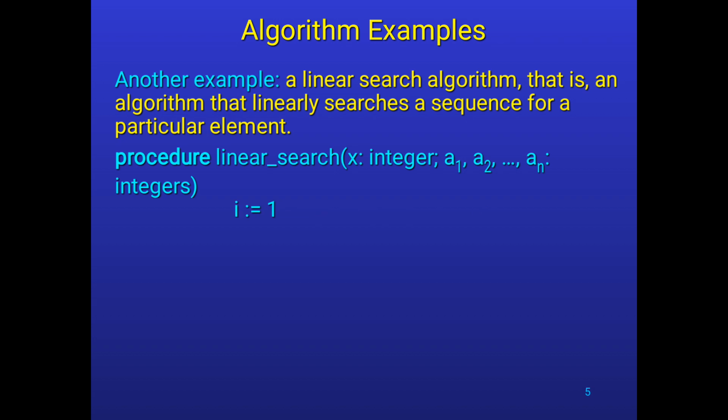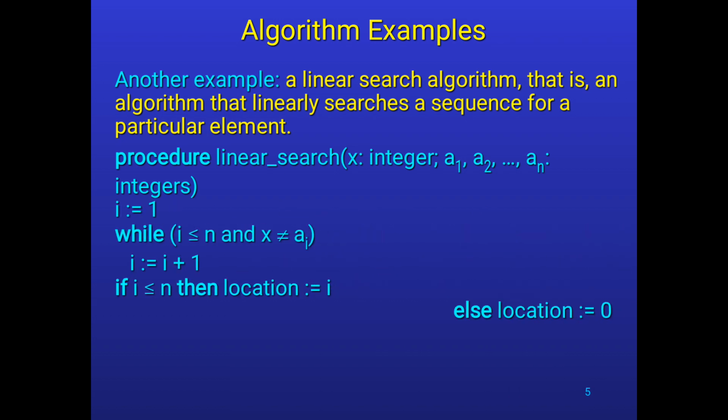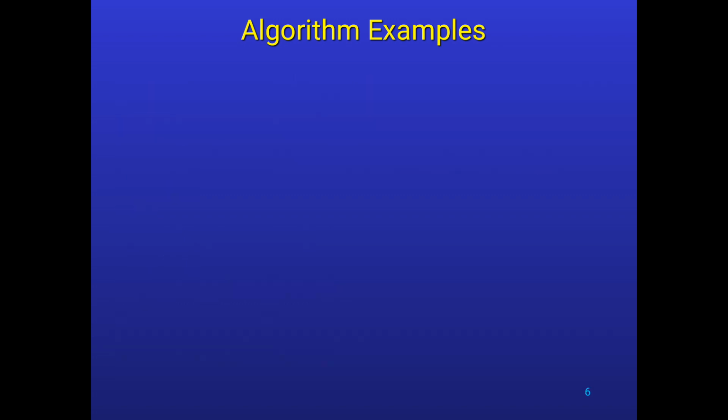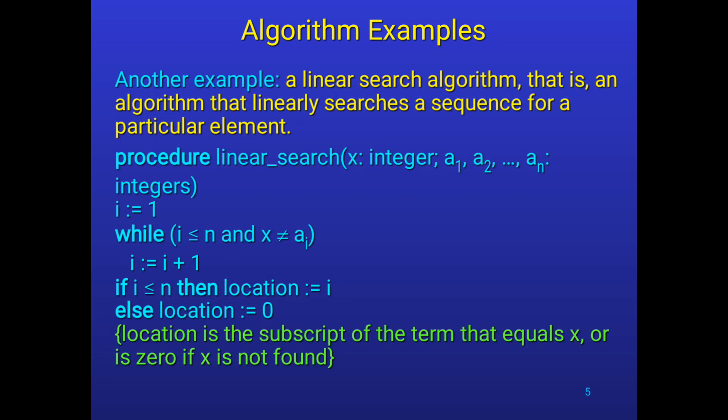Another algorithm example is linear search. You all know how to do the linear search. We take a key element and compare that key element with the entire list of elements. If it is found, we display that the element is found.